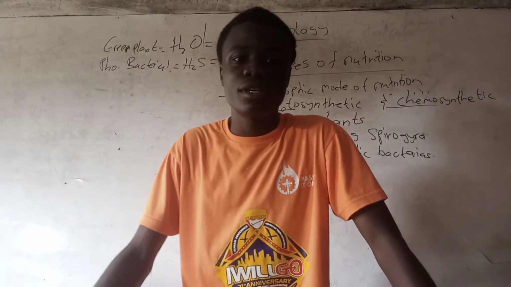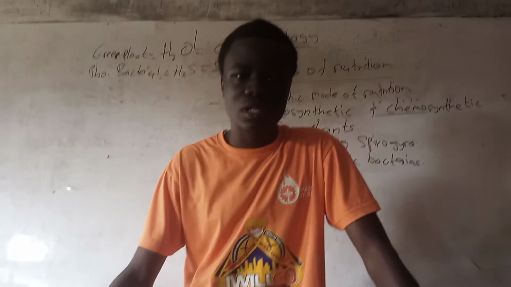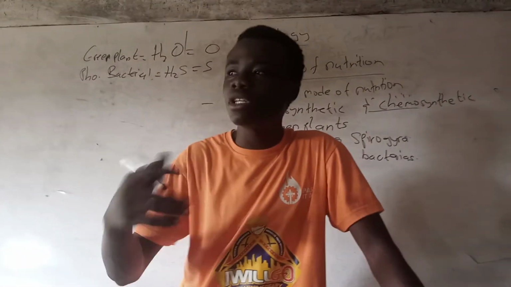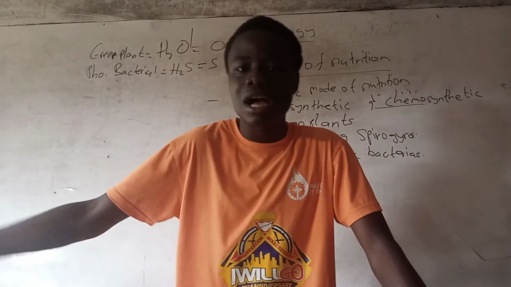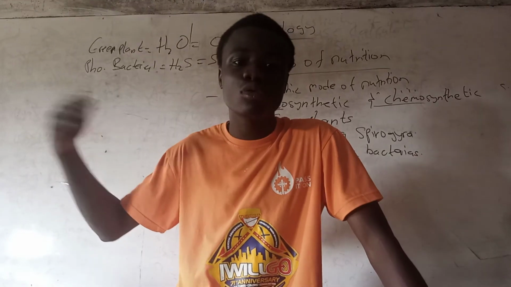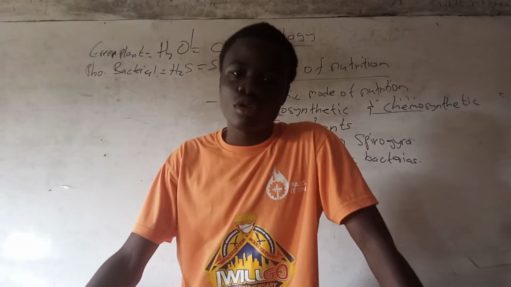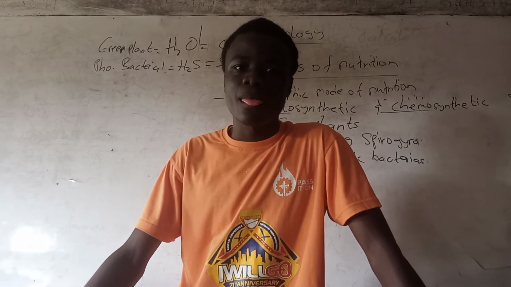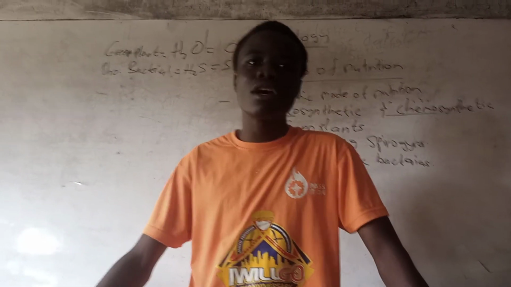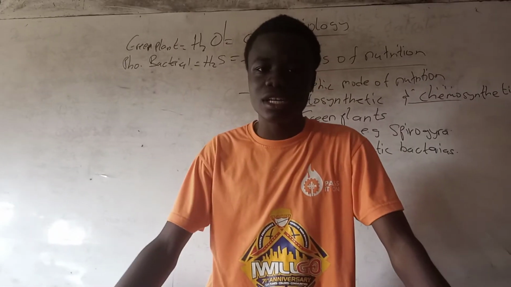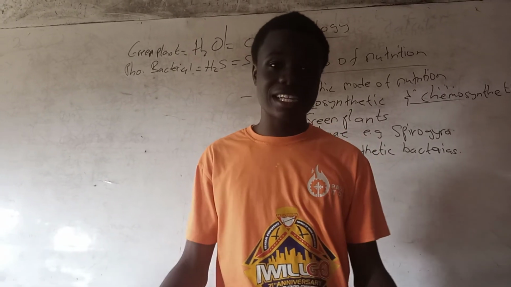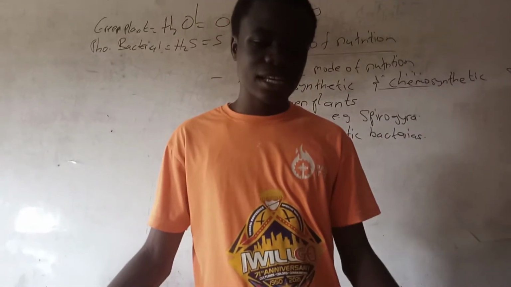As human beings, you cannot manufacture your own food, but rather you have to depend on the food manufactured by other organisms, that is autotrophs, for you to be able to get food to eat. So the heterotrophic mode of nutrition is about organisms which are not able to manufacture their own food, but have to depend on other organisms for food.